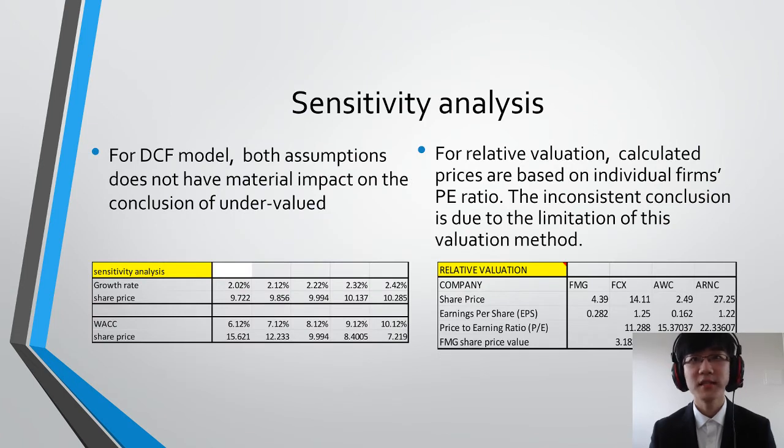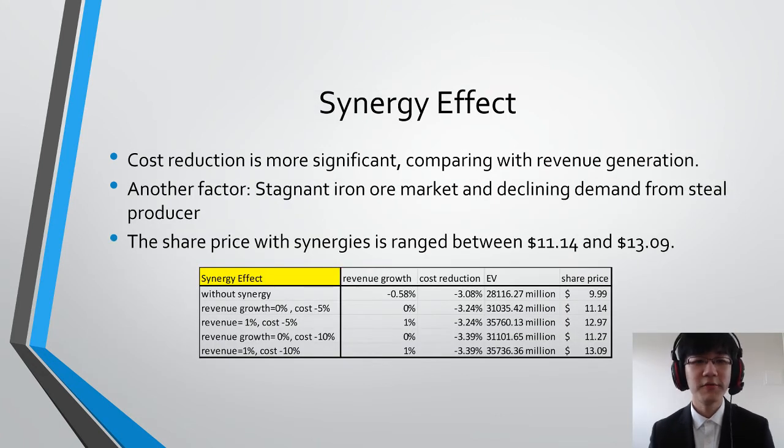Then I perform sensitivity analysis on both fundamental and relative valuation. For DCF model, both assumptions do not have material impact on the conclusion that we made before. For relative valuation, the sensitivity analysis demonstrates the limitation of the valuation method. When evaluating synergy, I think cost reduction is more significant compared with revenue generation due to the stagnant iron ore market. The share price with synergy consideration is ranged between $11 to $13.